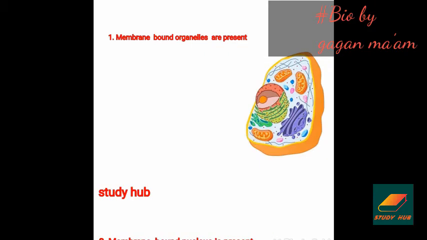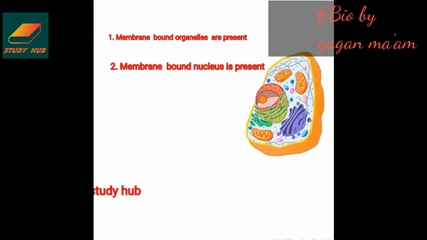Here are some of the characteristics of the eukaryotic cell. As you can see, first one, membrane bound organelles are present. We have already discussed that membrane is present around all organelles. Some of the organelles are double membrane bound, like mitochondria and plastid. Some are single membrane bound. They are Golgi body, ER, lysosome, microbodies, microtubules. A membrane bound nucleus is also present, and that membrane is termed the nuclear membrane, which encloses the nucleoplasm or the nuclear matrix. It contains nucleolus and chromatin.